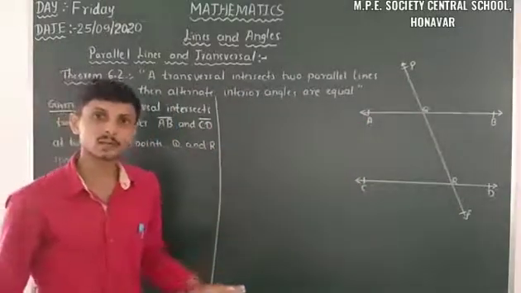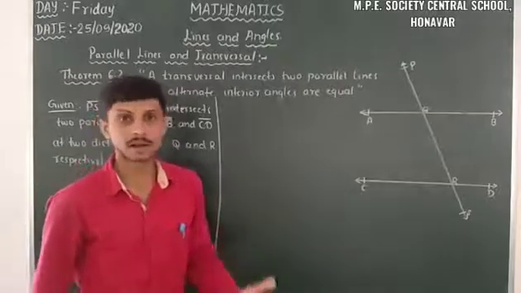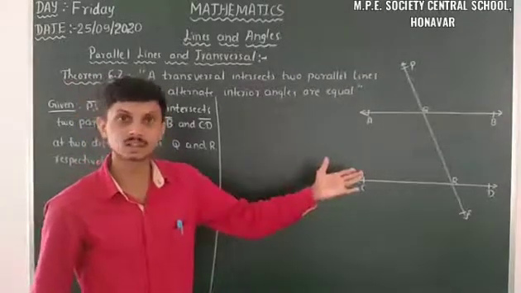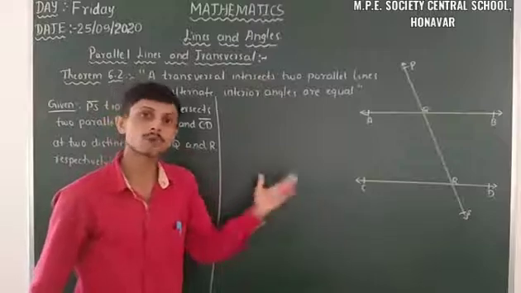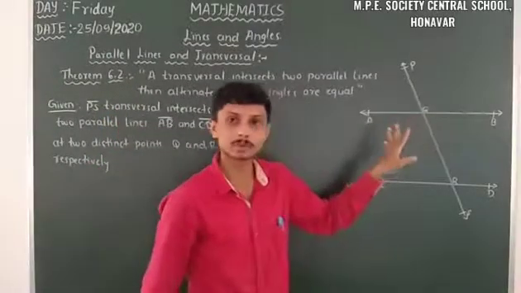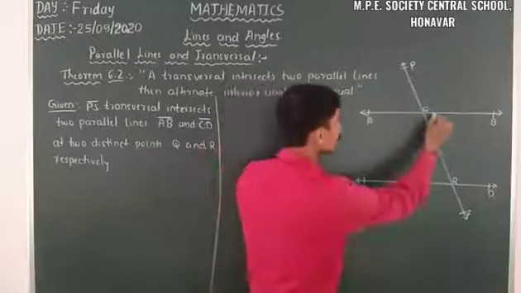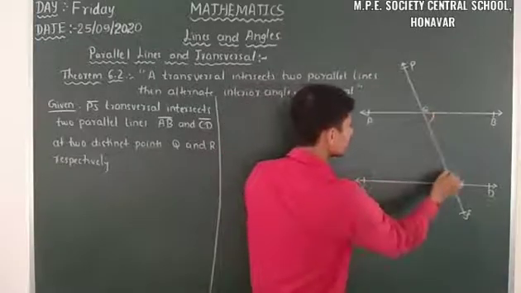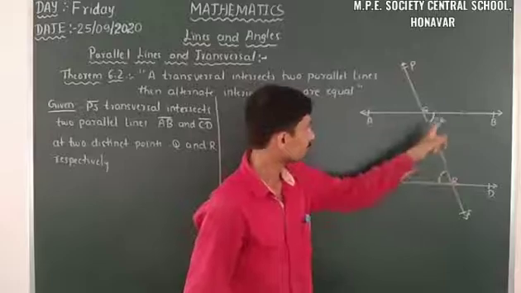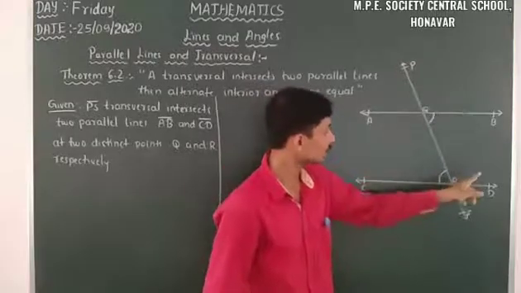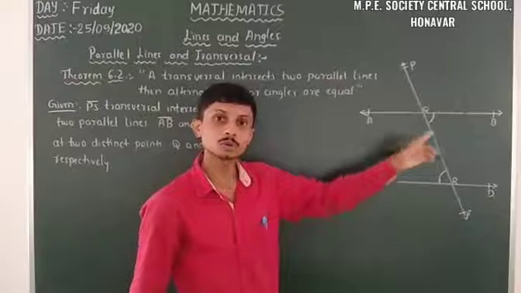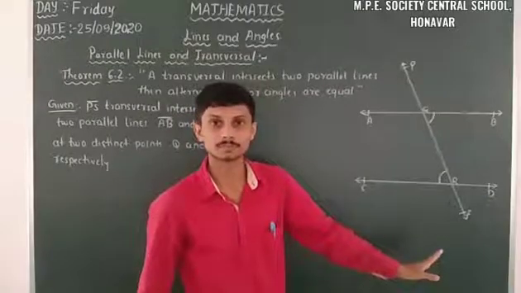After that we have to write construction and to prove. There is no need of any construction here. So let us take to prove. What do we have to prove here? Any one pair, so I will take this alternate interior angle pair. To prove: angle BQR is equal to angle QRC. We have to prove those two angles are equal.